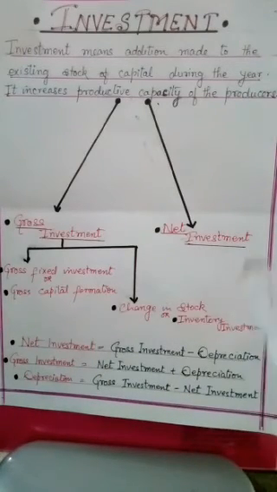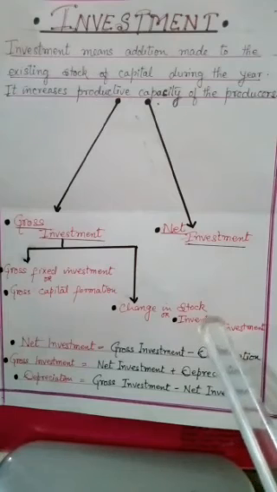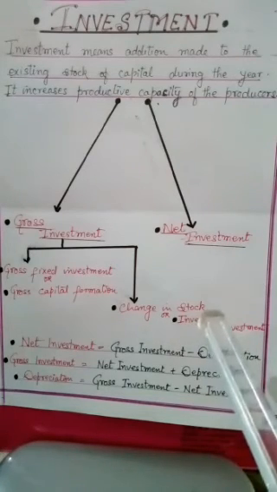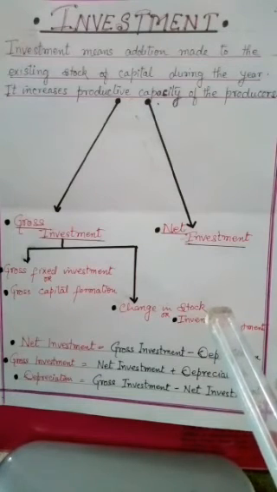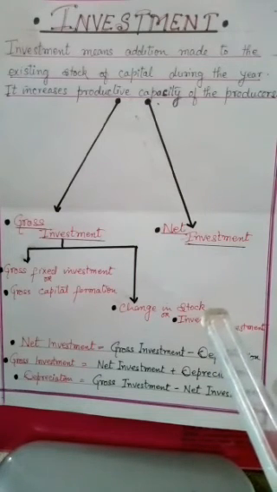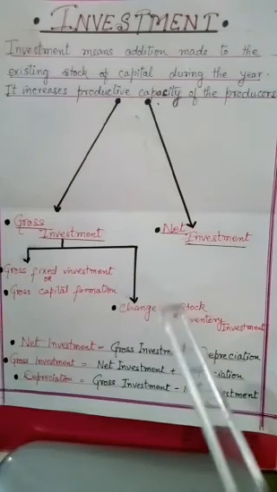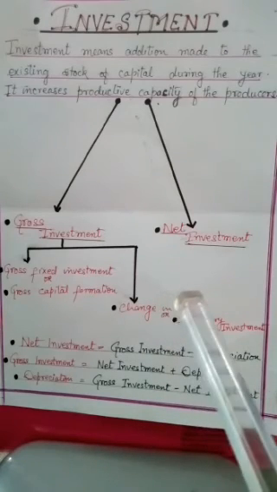Second thing, inventory investment. It is the change in stock of finished goods, semi-finished goods and raw material. If we deduct the opening stock of finished, semi-finished and raw material from the closing stock of finished, semi-finished and raw material, then we get inventory investment.